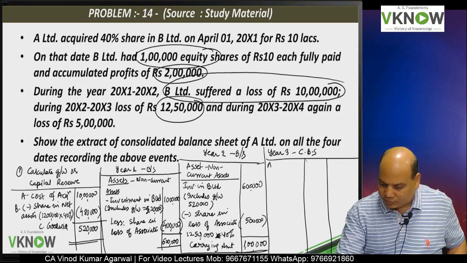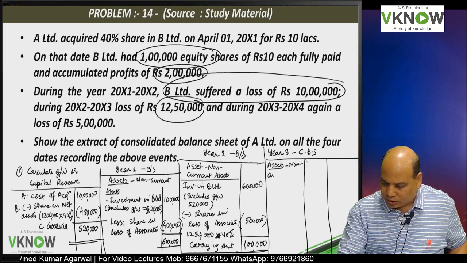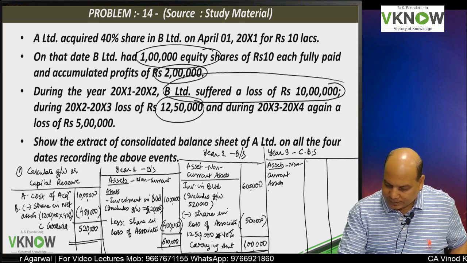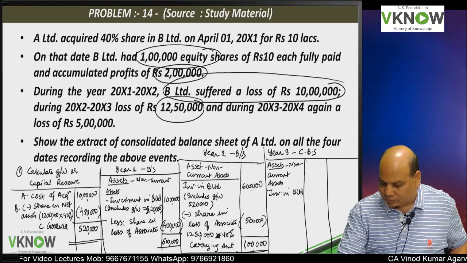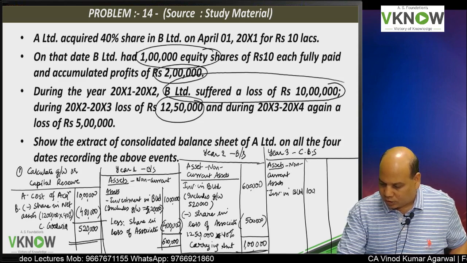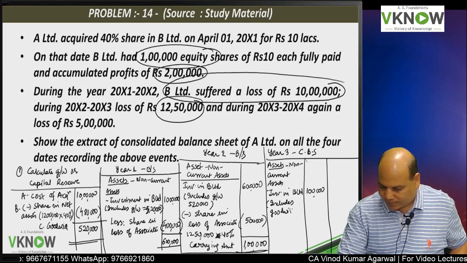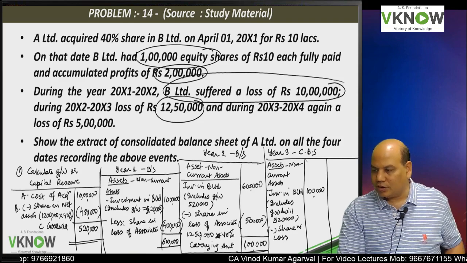Asset side, same thing you will write. Non-current asset, investment in B Limited 1 lakh, includes goodwill 5,20,000, less share in loss.